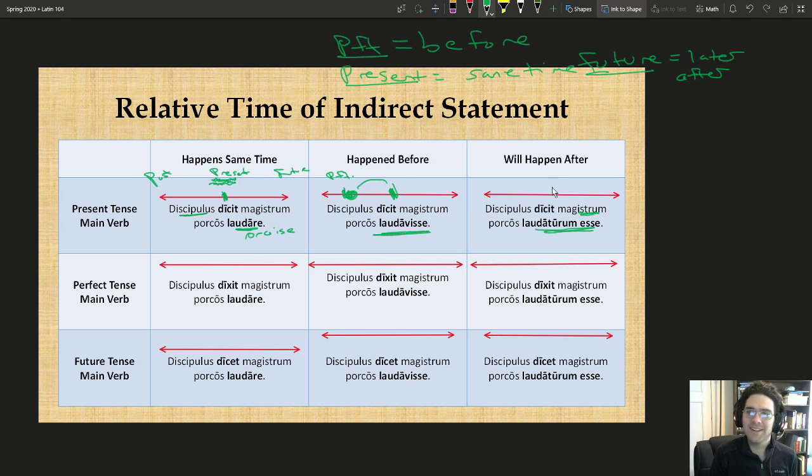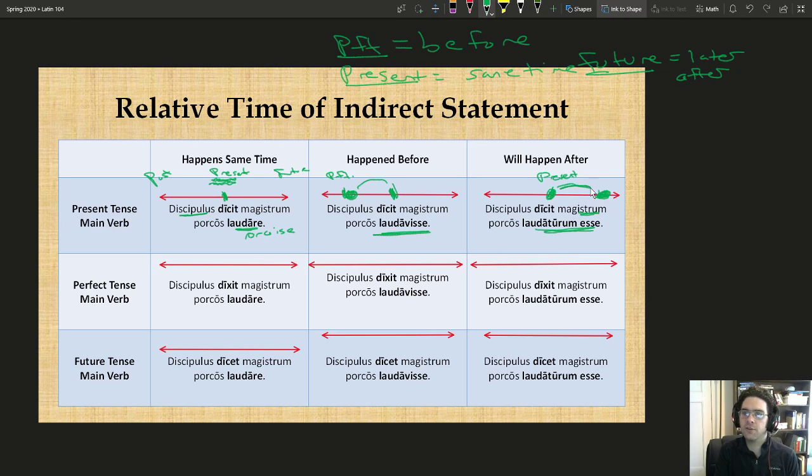So let's go ahead and write where our dicit happened. So this is in the present tense. But what this future infinitive is implying is that the teacher will praise his pigs at some point in the future. So not necessarily at any specific point, but at some point in the future, the teacher will praise his pigs.